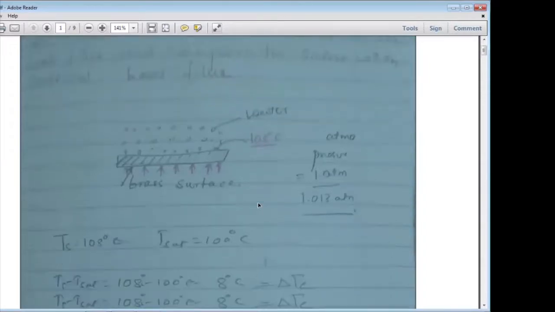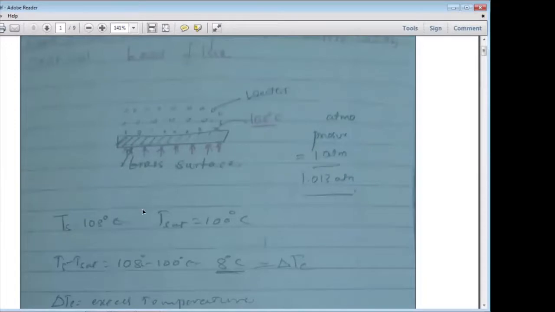What is the saturation temperature of the water? It is 100 degrees Celsius. And the surface temperature of the brass material is 108 degrees Celsius.